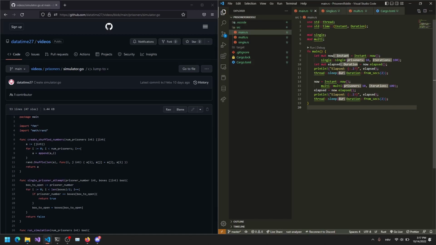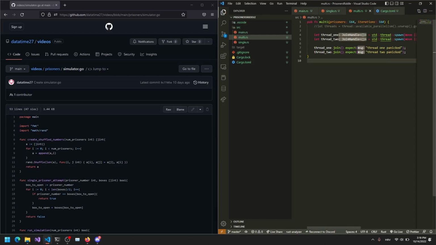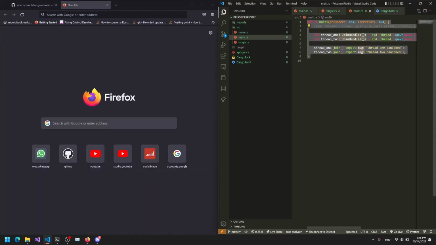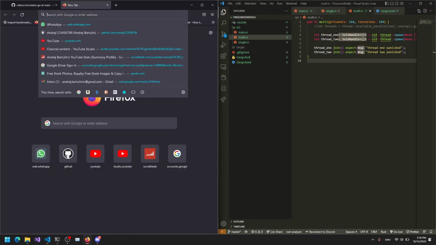But okay, let's continue. So this is the main.rs code. I added this part to measure the execution time after I did the video. I wanted to do multi-threaded programming, with synchronization, but that didn't work.